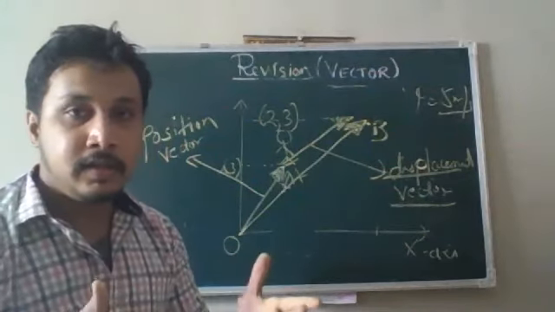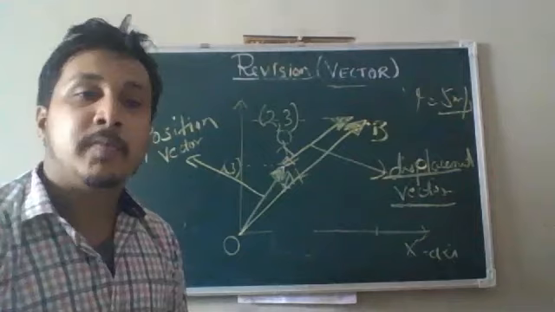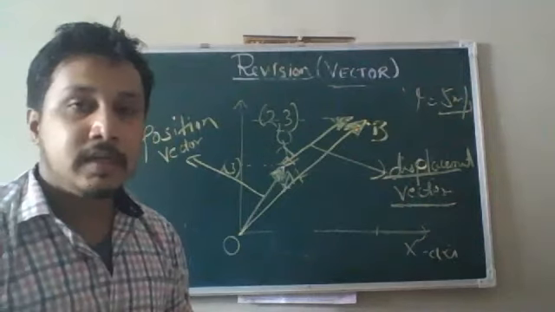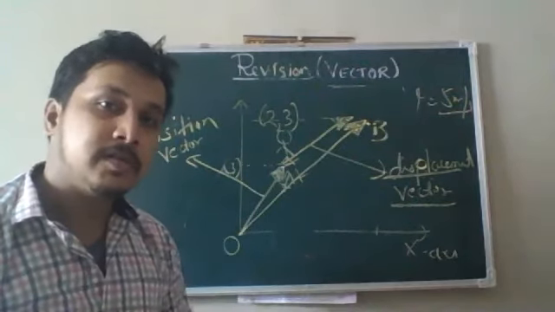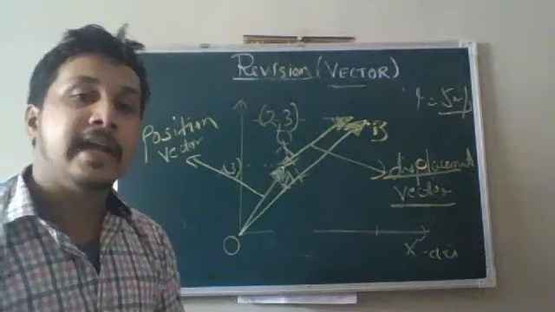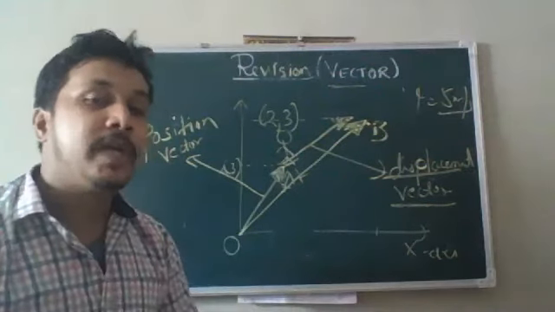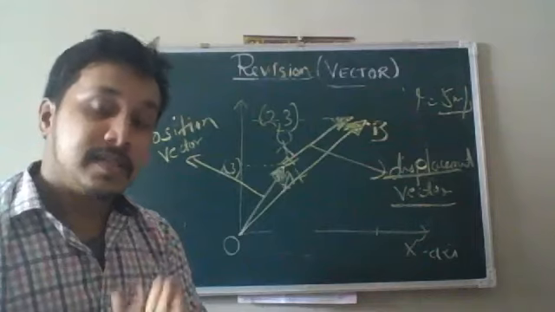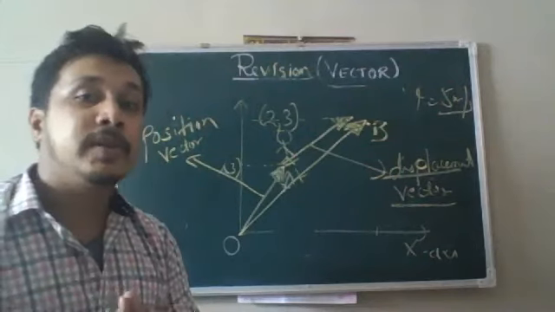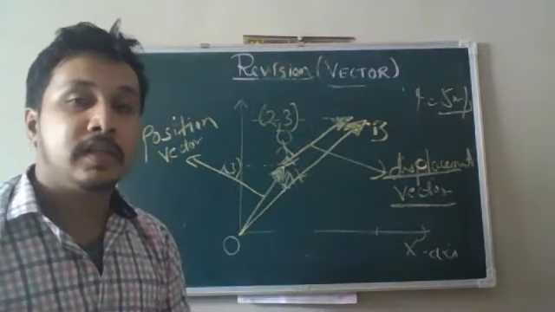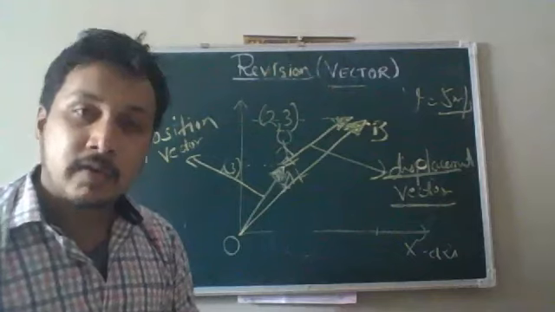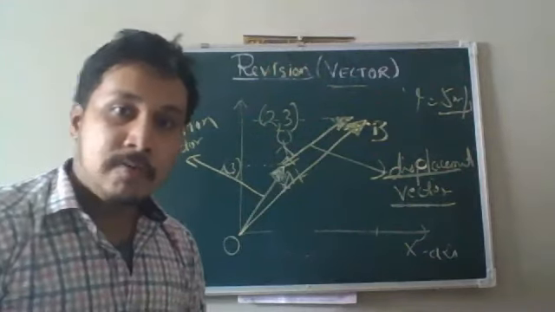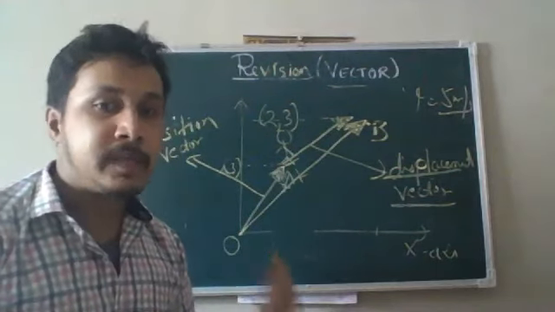After this topic of displacement and position vector, we are going to see the vector addition method. We are going to see some of the properties of vectors when they are added, when they are multiplied. Okay, how we are going to multiply two different vectors, how we are going to multiply a scalar and a vector, how we are going to add the vectors. All of this will be coming up in your next online classes. Okay, hope you get a good revision from this revision video.